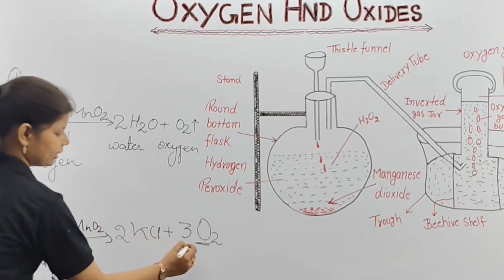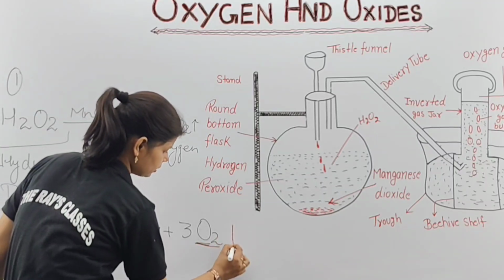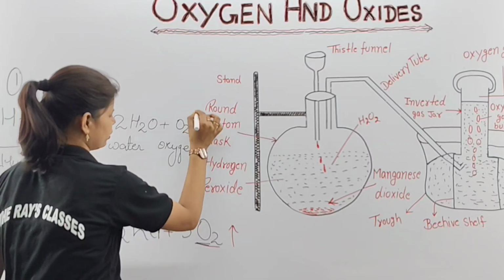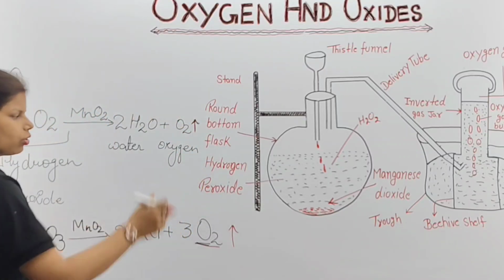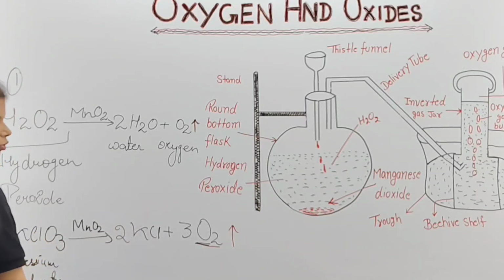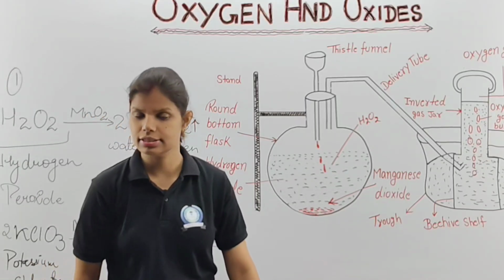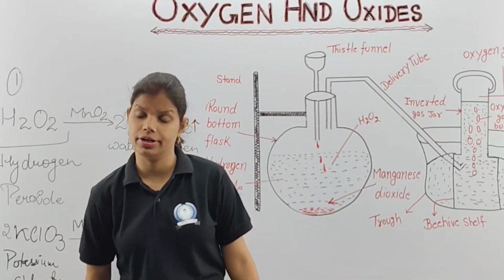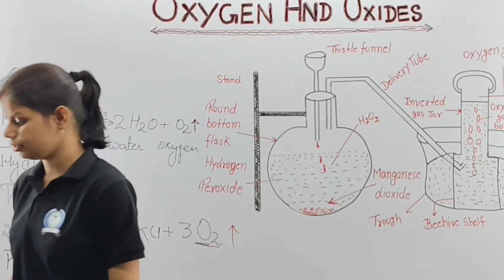So children, please underline this part, what you will get as a reactant. Here also the oxygen gas is being released. That's why we are putting the symbol of this one, increasing order. So what type of compound do you form? Your compound will form potassium chloride. This is the second method of preparation, and that method I have not used in the laboratory one. That is a simple reaction I have given for this one.